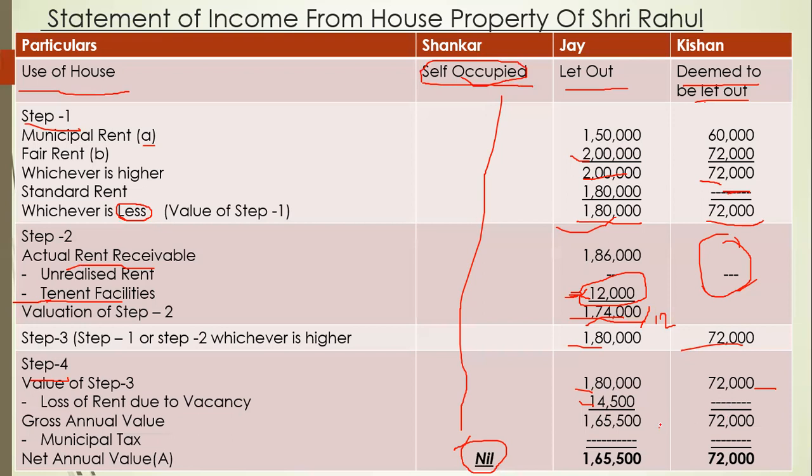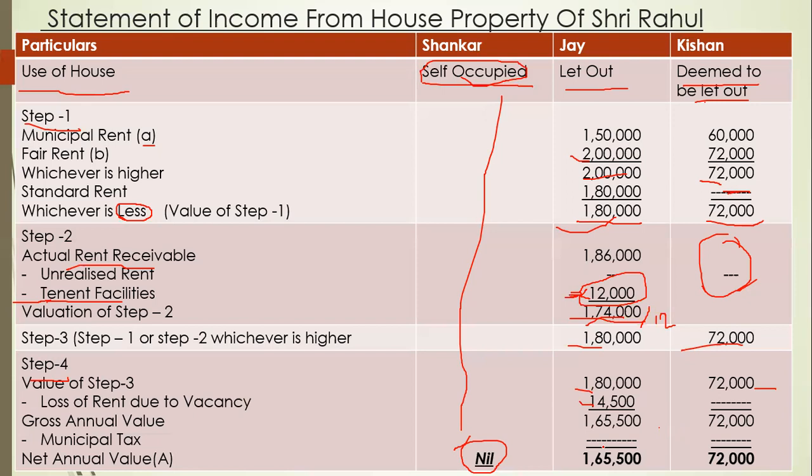Municipal taxes are given at 10% for the third house, but it is clearly mentioned that they are unpaid. We have already seen in the important notes that only paid municipal taxes are allowed. So the municipal tax will be nil.